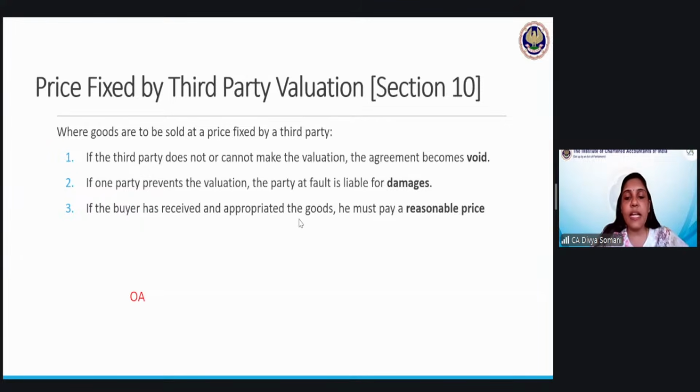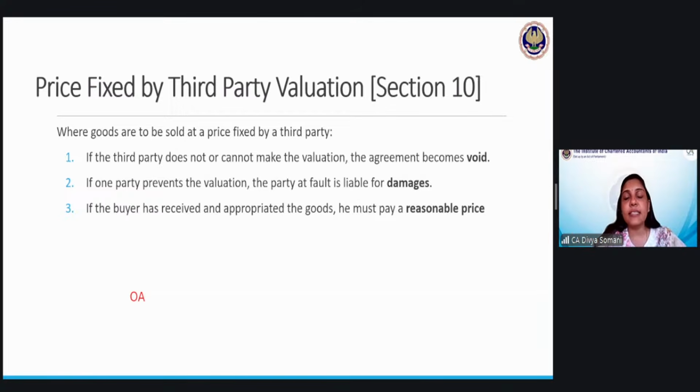If the buyer has received and appropriated the goods, he must pay a reasonable price. Suppose the valuation has not happened at all and the buyer has taken some goods. So I had asked the valuer to value 10 bangles, but the buyer has already taken one bangle because he wanted to show it to his friends or family, wherever he wanted. And I have given the other 9 bangles. So the valuer can value and accordingly I can put up an approximate price for the 10th one also. But the valuation could not happen due to some reason. So for whatever goods have already been taken by the buyer, a reasonable price, that means the market price, has to be paid by the buyer.